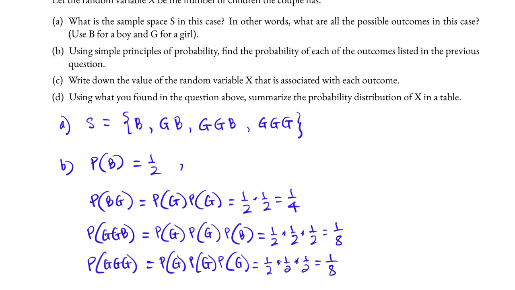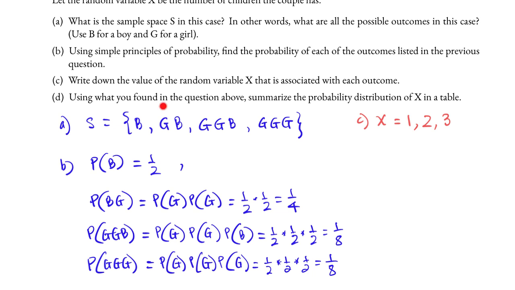For Part C, write down the value of the random variable x that is associated with each of the outcomes. But what is x? Recall that x is the number of children the couple has. And so for Part C, for the first outcome, x equals 1. For the second outcome, x equals 2. And for the third and the fourth outcome, how many children are there? 3. We only list 3 once.